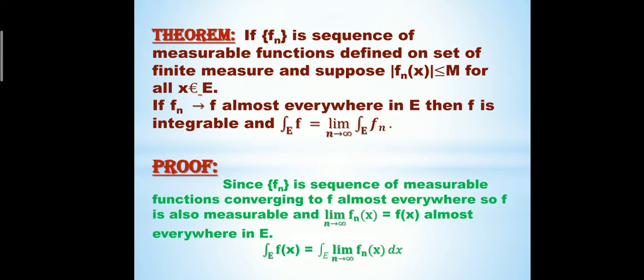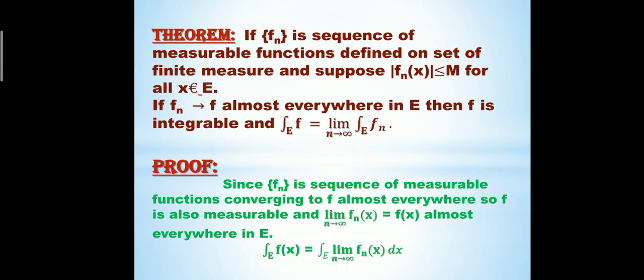The statement is: if f_n is a sequence of measurable functions defined on a set of finite measure, and also f_n(x) is bounded, that is, |f_n(x)| is less than or equal to M for all x belonging to E, where E is a measurable set, and if f_n converges to f almost everywhere in E, then we prove that f is integrable, and the integral over E of f equals the limit as n tends to infinity of the integral of f_n over E. The only difference between the bounded convergence theorem and this improved form is that in this theorem we have f_n converging to f almost everywhere in E.